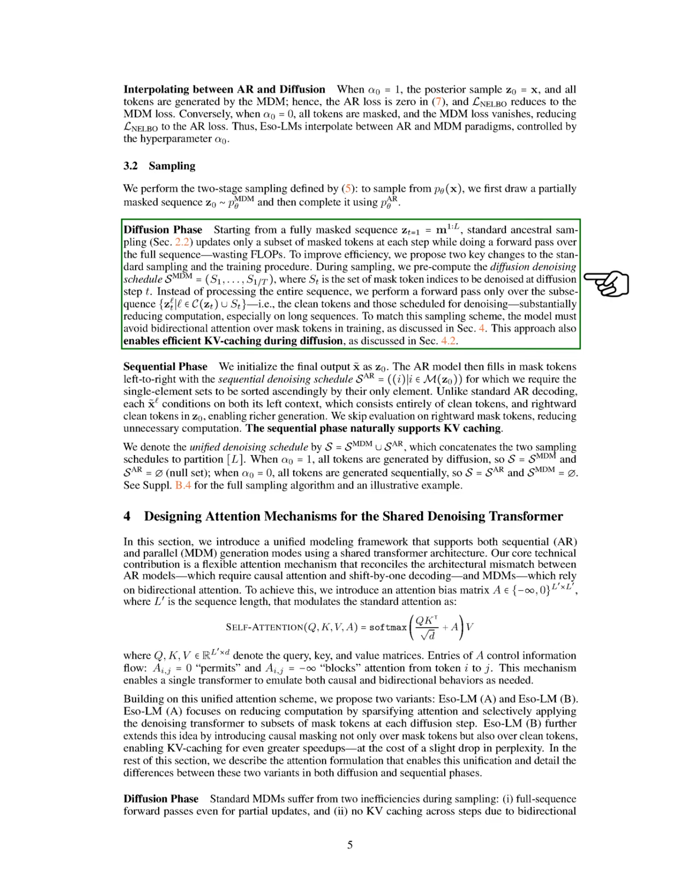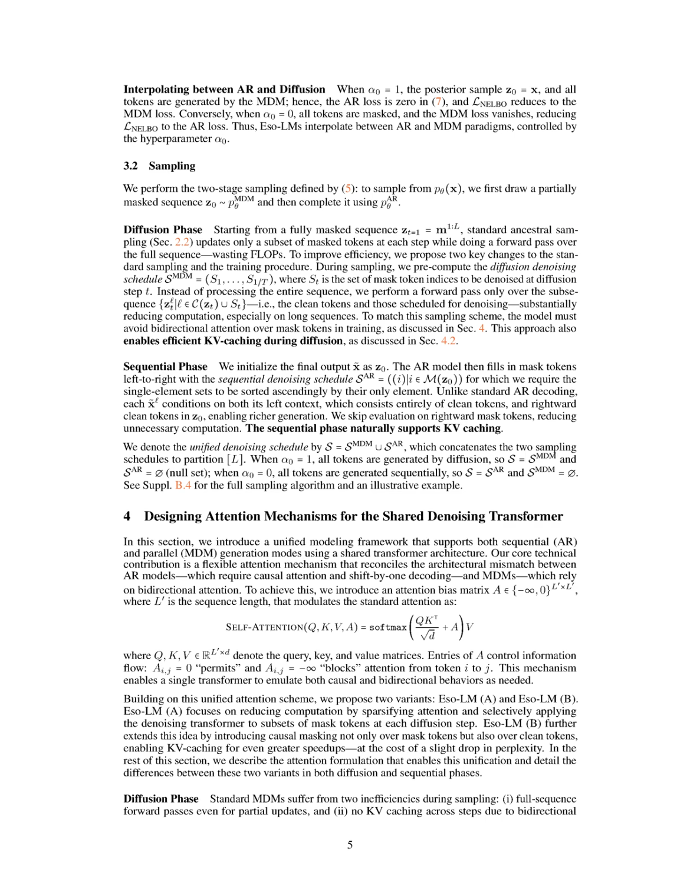We define the unified denoising schedule as S, which combines the MDM and AR sampling schedules. When alpha 0 equals 1, all tokens are generated through diffusion, making S equal to the MDM schedule, while the AR schedule is empty. Conversely, when alpha 0 equals 0, all tokens are generated sequentially, so S equals the AR schedule, and the MDM schedule is empty. For the complete sampling algorithm and an illustrative example, we refer to the supplementary materials.